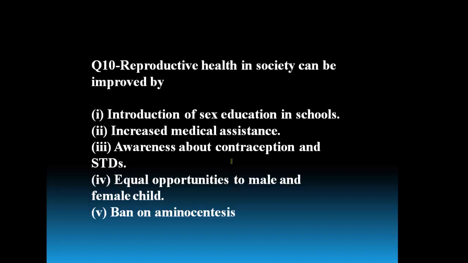Amniocentesis. At the same time, amniocentesis gives information about sex of the fetus, because in amniocentesis the amniotic fluid is collected from the pregnant female and this amniotic fluid is present around the growing fetus. The cells of the fetus are taken from the amniotic fluid. It is subjected to centrifugation.